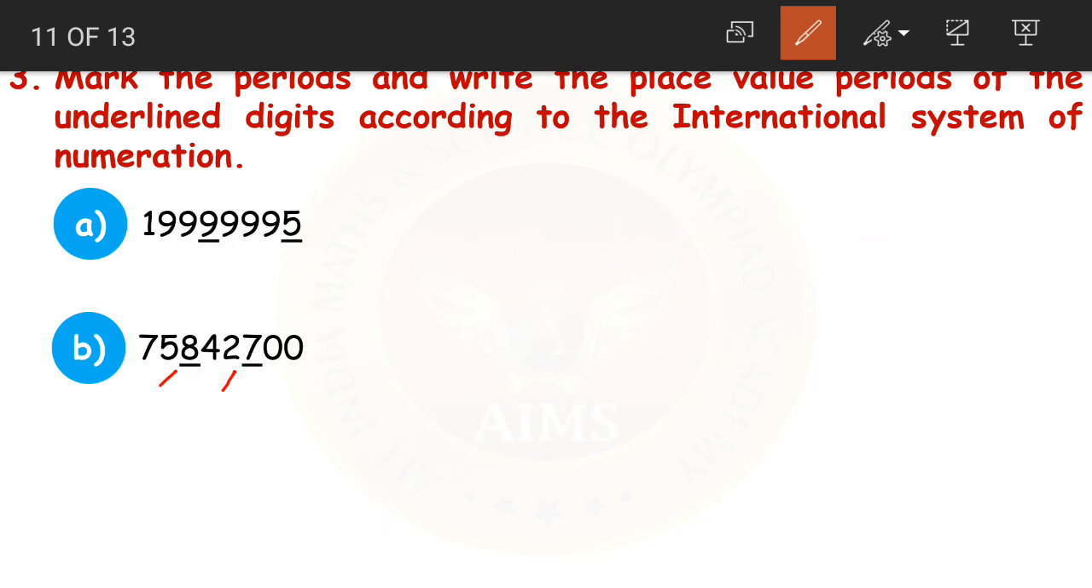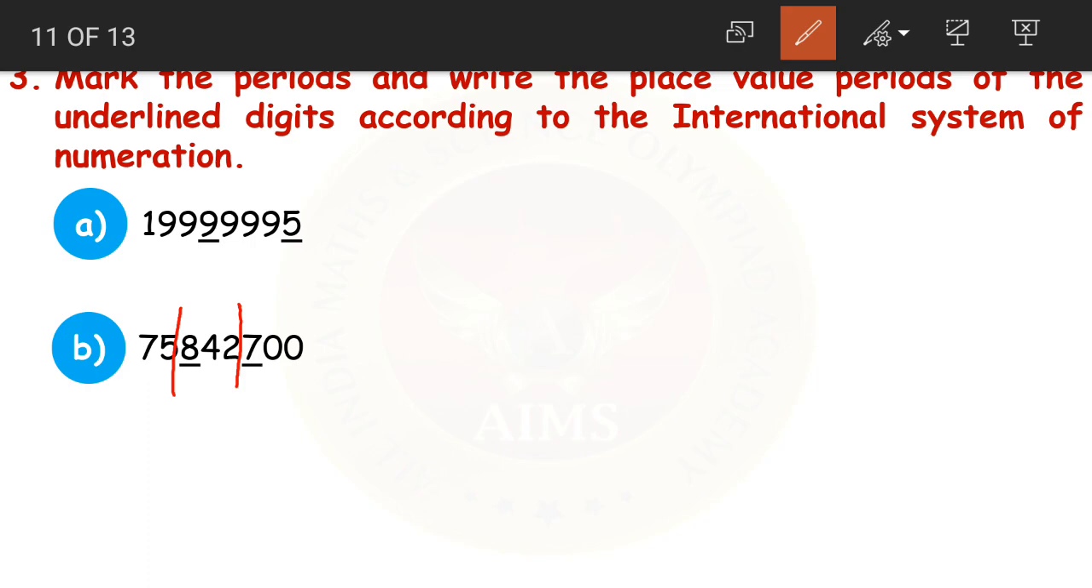75,842,700. Now again, this is the marking of periods: first after 3 digits, then after 3 digits. Now how do we write the place values? They've asked us to write only the place value periods. 8 is in which period, children? Very good. 8 is in thousands period.